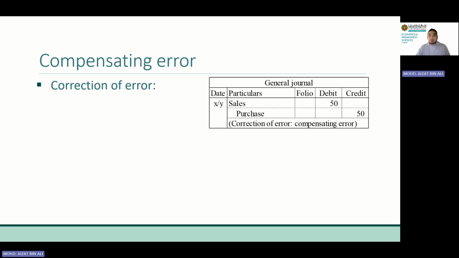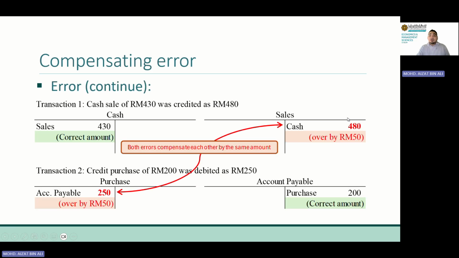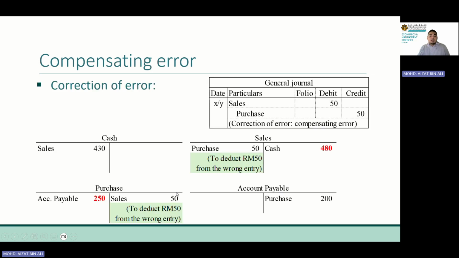So how? We simply deduct the excess. In this case, debit sales 50, credit purchase 50. You see here, the sales is over by 50, so we have to take out 50 here, debit 50, and credit purchase by 50. We have to take out from purchase account 50 ringgit. So this would be the correction. All right.